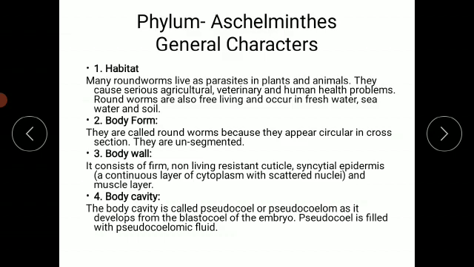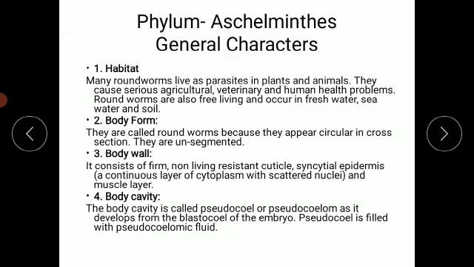Third character is the body wall. It consists of a firm, non-living, resistant cuticle, and the syncytial epidermis is present, as well as the muscle layer. So this is about the body wall. The cuticle plays an important role because it is the outermost protective covering of the skin.